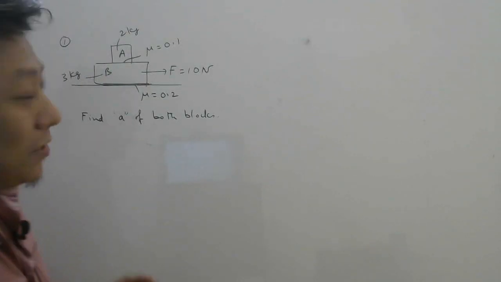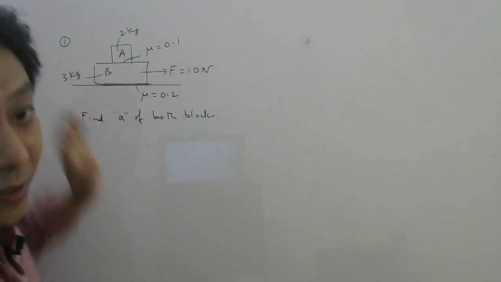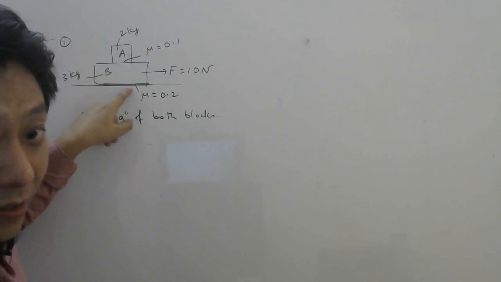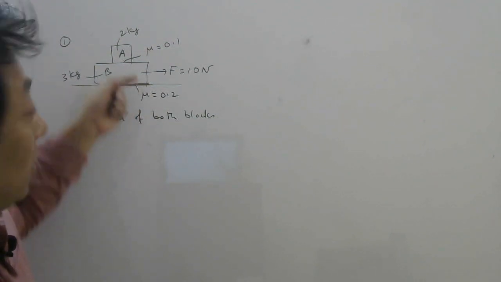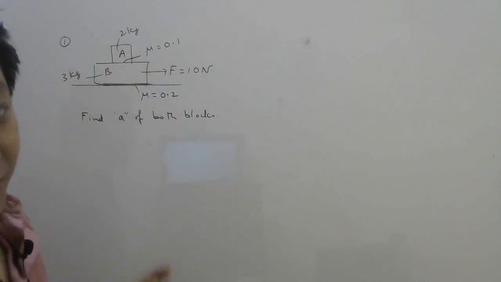Okay, let's see this question now. Block A, block B, 2 kg mass, 3 kg mass, here friction coefficient 0.1, both static and kinetic you assume, and here coefficient of friction is 0.2. You are applying a force on B 10 Newton. We have to find acceleration of both the blocks.